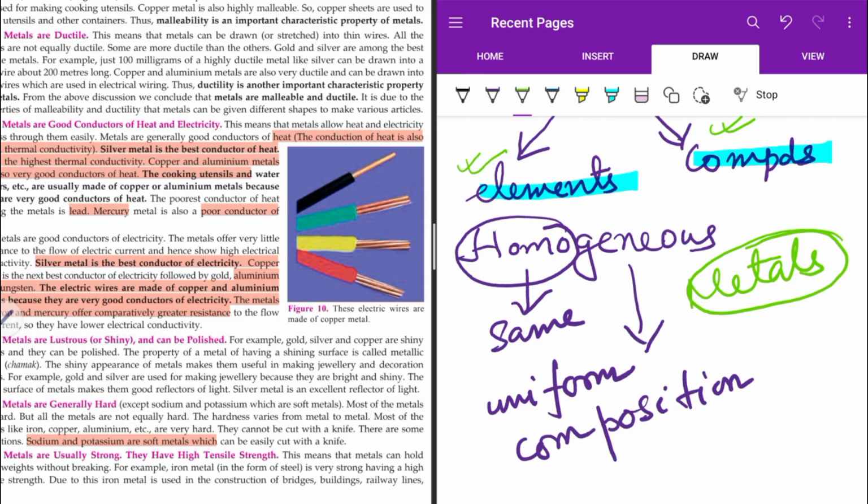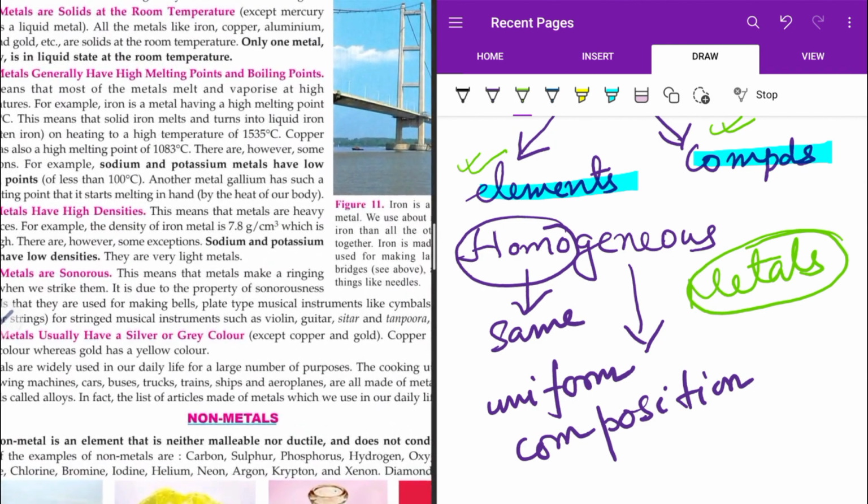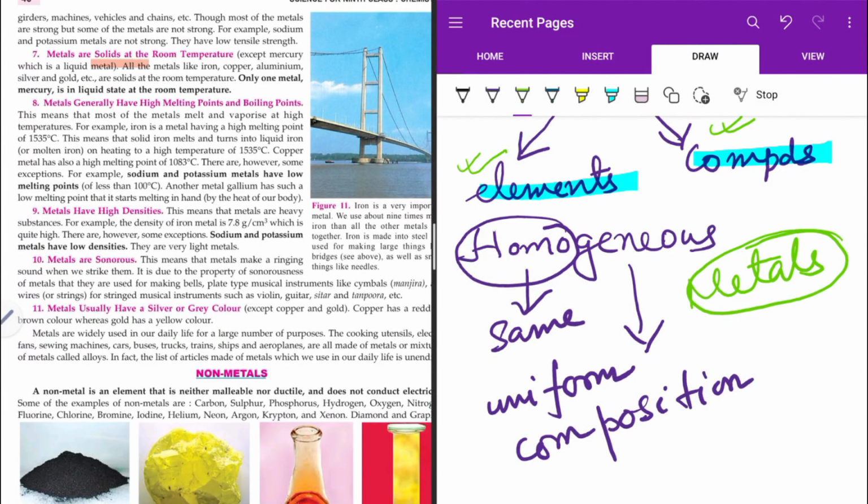So due to this, iron metal is used in the construction of bridges, buildings. The main framework of construction is iron. Metals are solids at room temperature, except what? Mercury, which is a liquid metal. Now, metals like iron, copper, others are also there, but I have highlighted iron, copper. They are solids at room temperature. Mercury is a liquid. So there is only one metal, that is mercury, which is liquid at the room temperature.